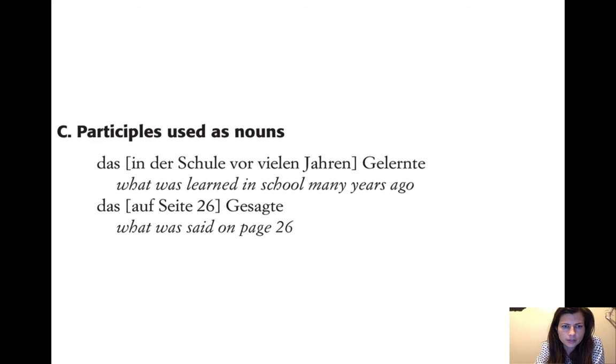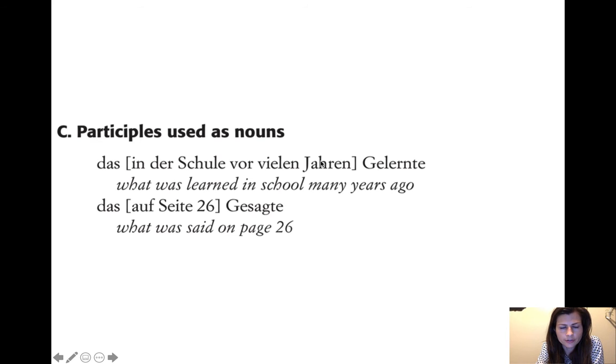So, that which was learned, or what was learned. And then, just like any noun, you can use an extended adjective construction to further describe it. So, what was learned, das Gelernte, and then we go into the adjective construction. So, what was learned many years ago, in school many years ago.